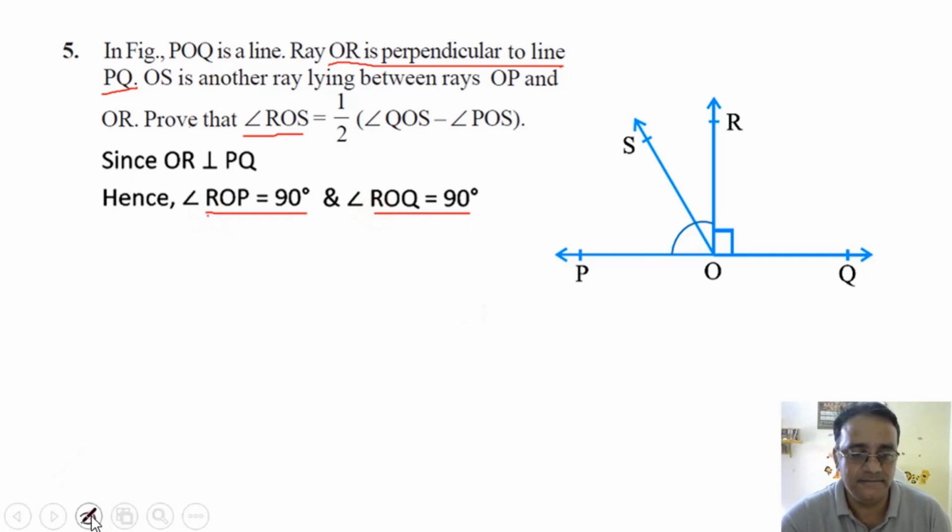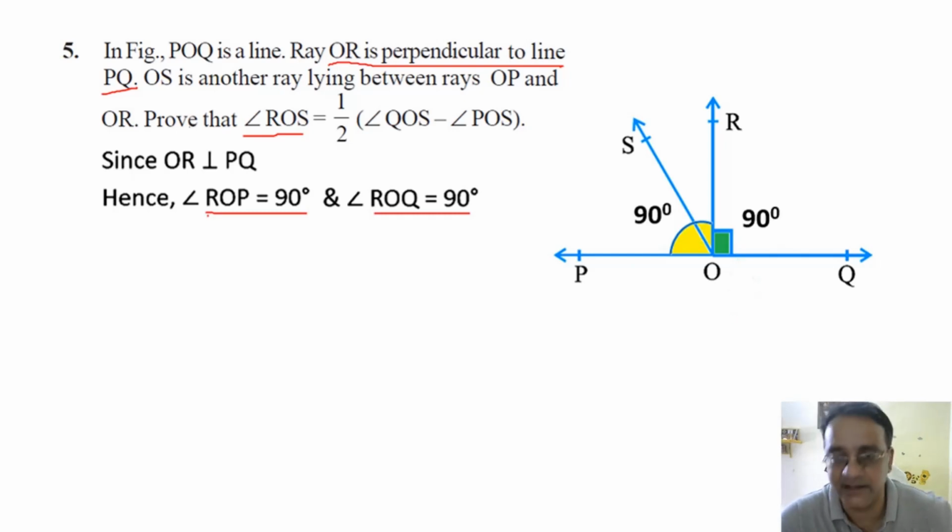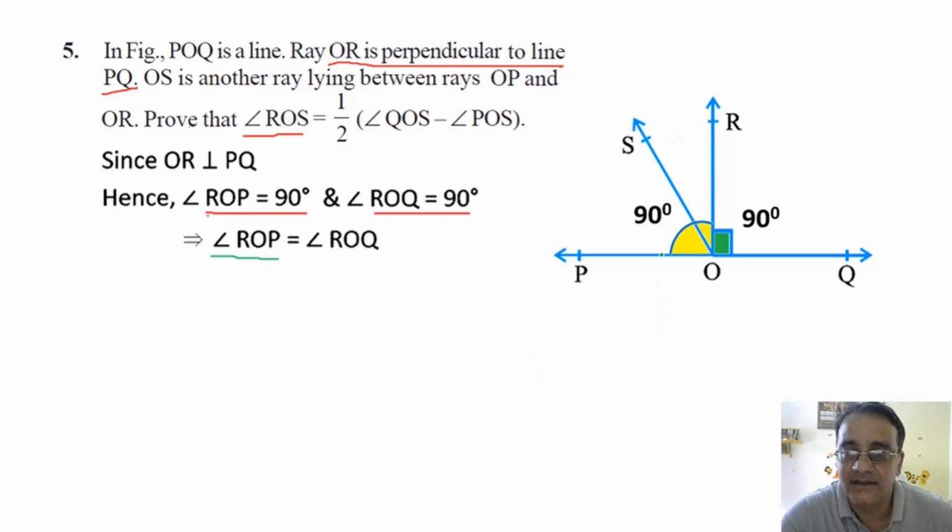Any doubt? No, sir. Okay. So ये दोनों जो येलो कलर और ग्रीन कलर का दिख रहा है, दोनों 90 डिग्री है. Okay. So we'll take these two equations first. So these two angles are equal because each equals to 90 degree. Now how will you break angle ROP? ये पूरा येलो एंगल को कैसे ब्रेक करोगे?